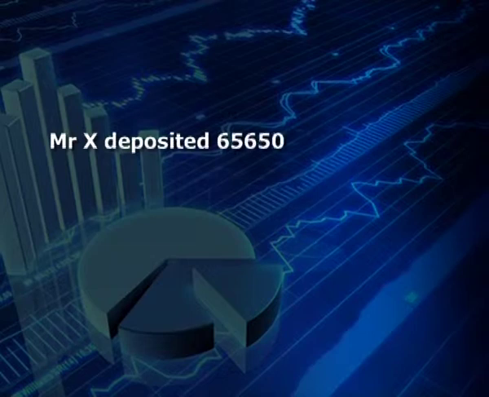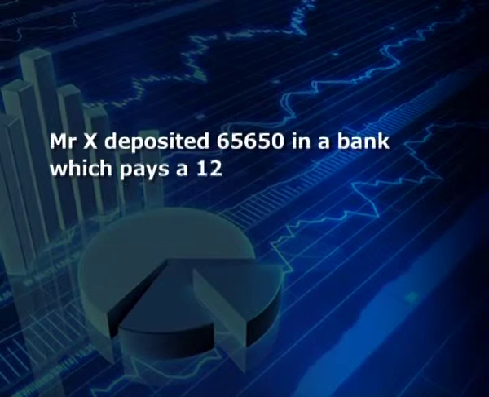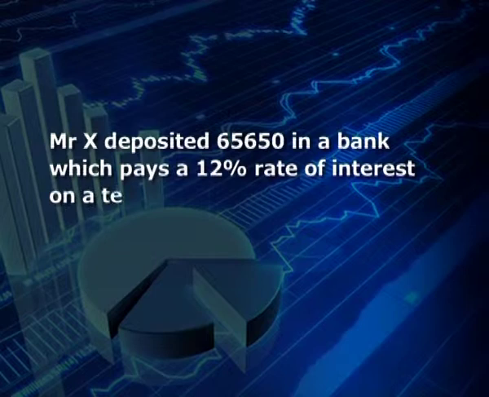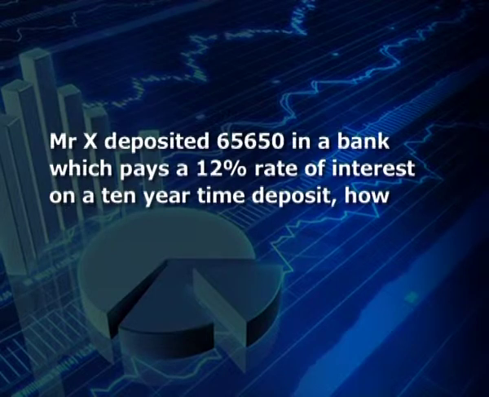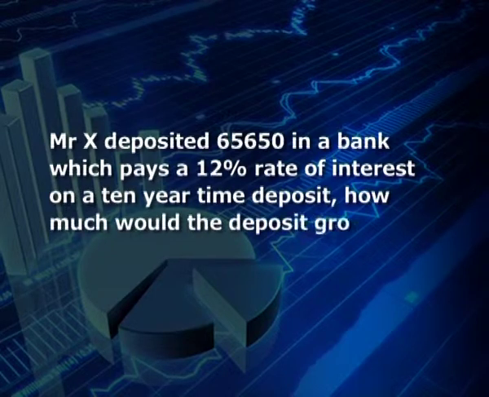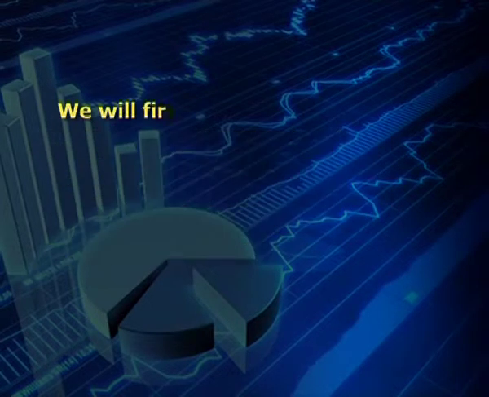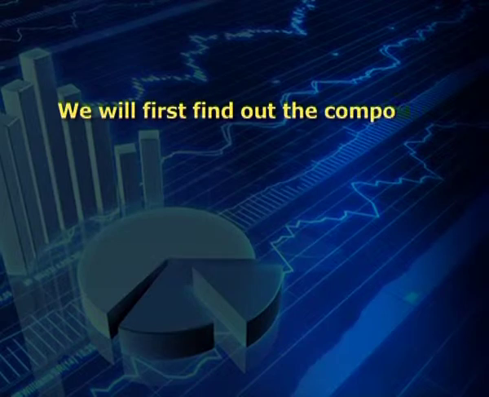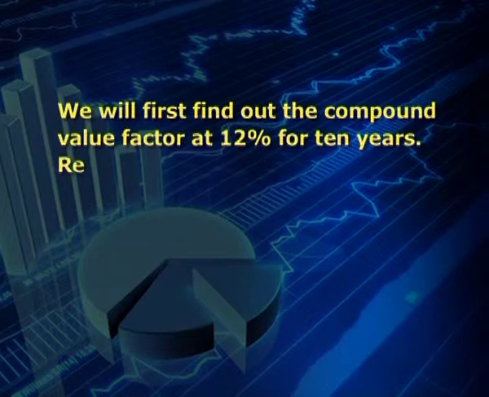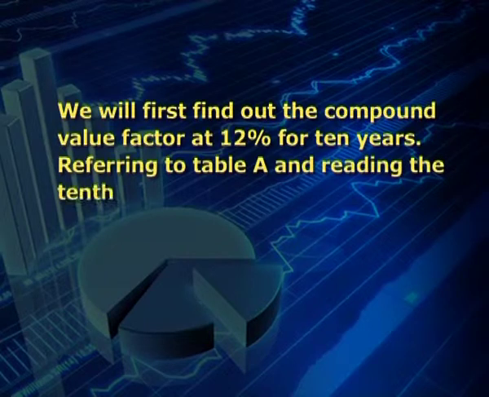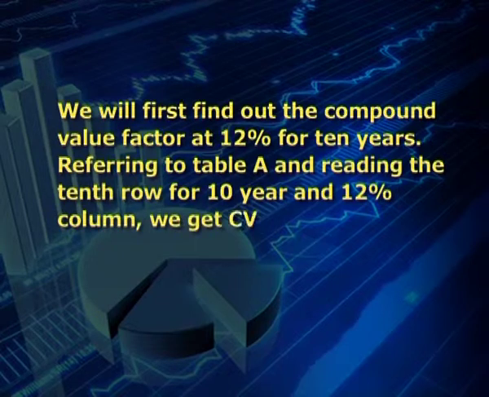Mr. X deposited 65,650 in a bank which pays a 12% rate of interest on a 10-year time deposit. How much would the deposit grow at the end of 10 years? So, to find this, we will first find out the compound value factor at 12% for 10 years. Referring to table A and reading the 10th row for 10 year and 12% interest column, we get compound value factor of rupee 1 as 3.106.